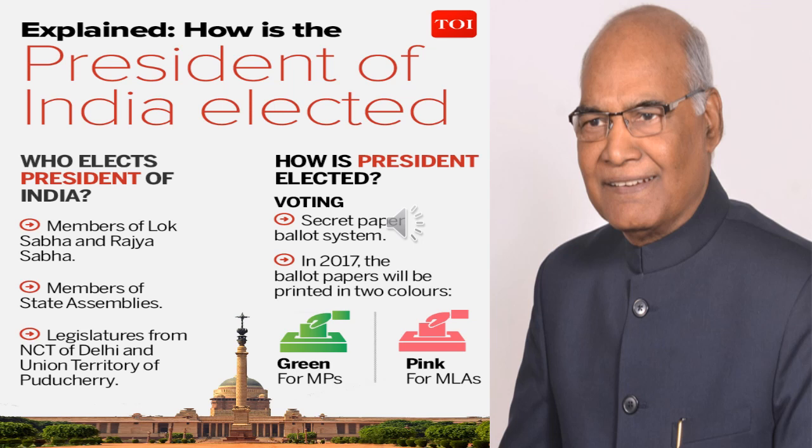Because he is the head of the state, while the prime minister is the head of the government. If we choose the president directly, there is some problem because the prime minister is already in power. If we choose the president directly, there could be some conflict. That's why our constitution makers kept the president's election an indirect method.